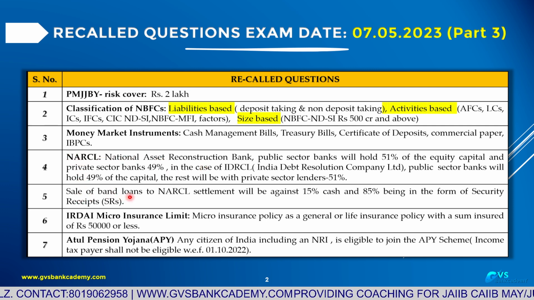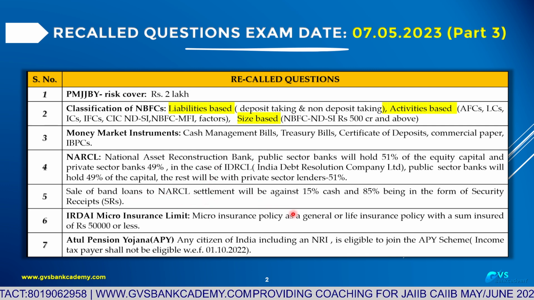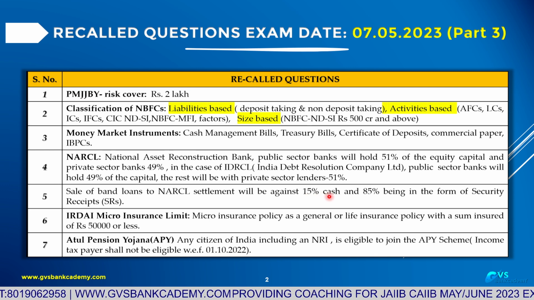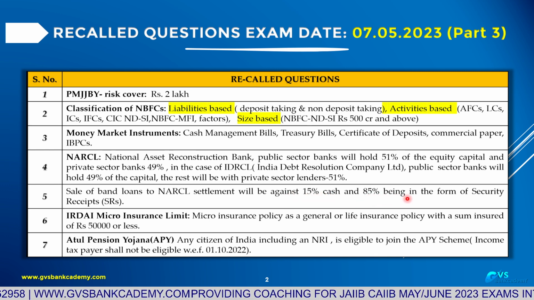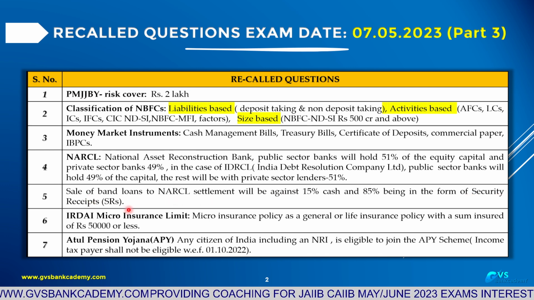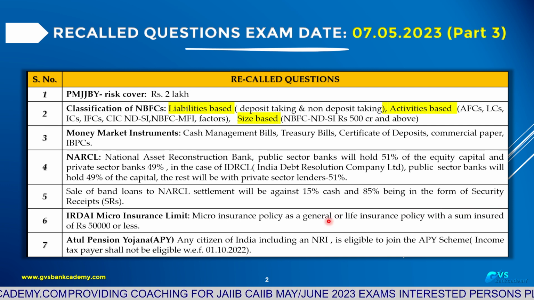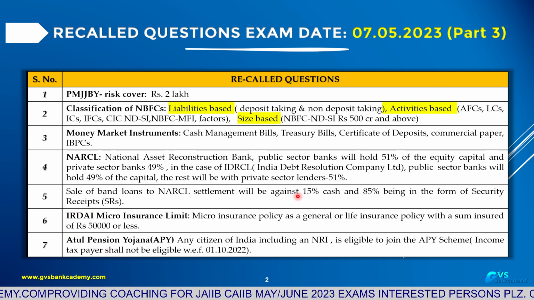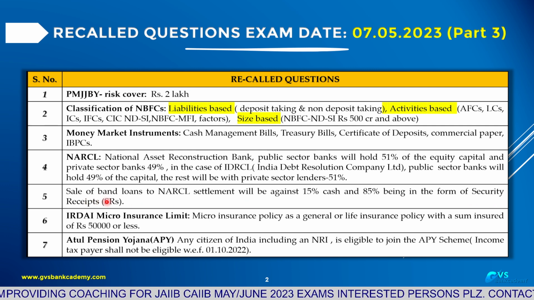Sale of bad loans to NARCL: how do they make payment to banks? Immediate down payment in cash is 15%, and the remaining 85% is in the form of security receipts issued by NARCL and guaranteed by the government. The risk weight of the security receipts in the bank's books is 0 because they are guaranteed by the central government.